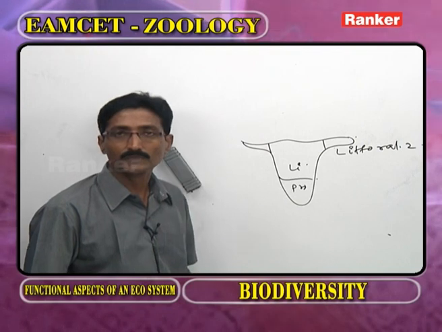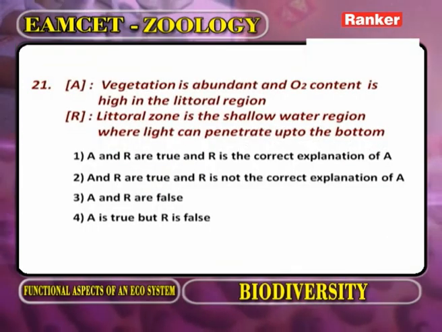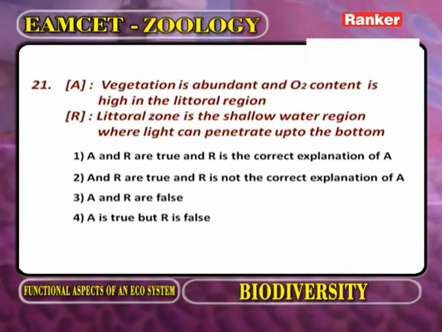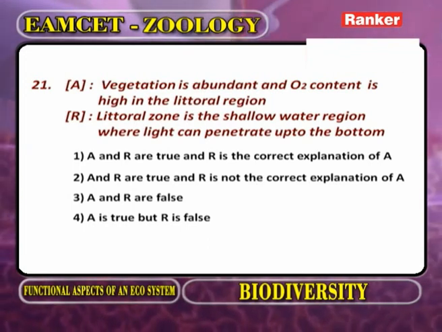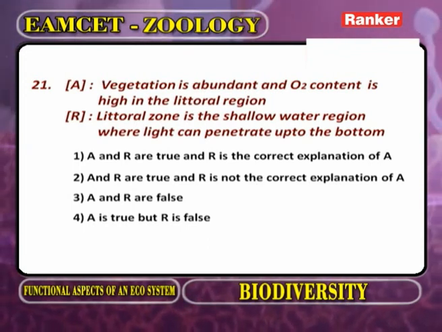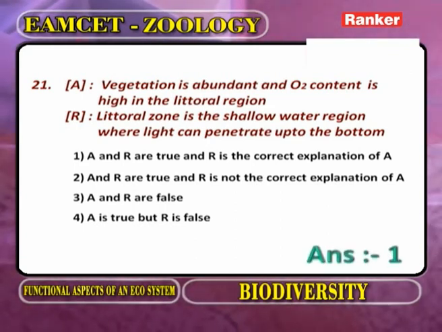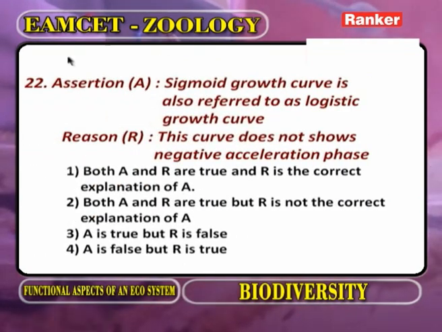Now here, assertion: vegetation, it means the plants, is abundant and oxygen content is high in the littoral region. Reason: the littoral zone is a shallow water zone where the light can penetrate up to the bottom. So both are correct. R explains A. Now we go for the next question.